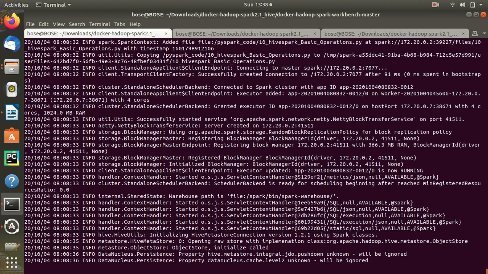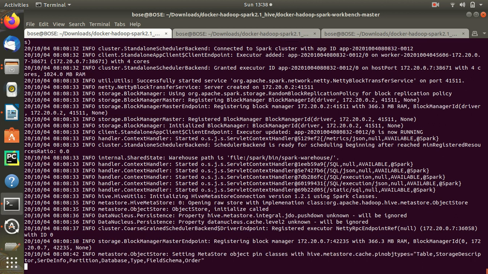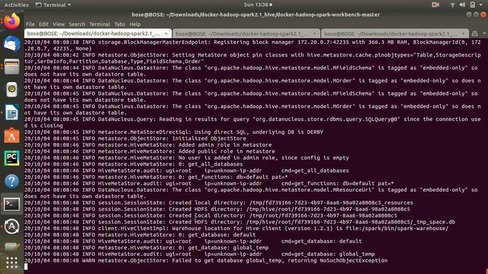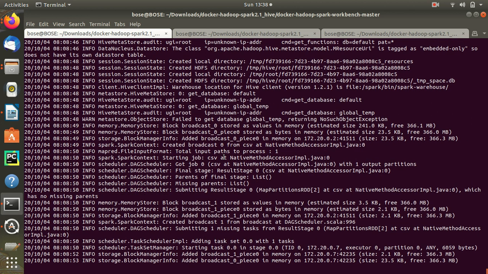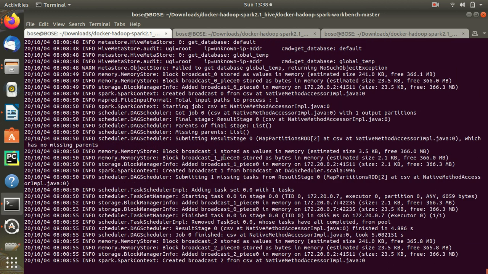So let's see what it does. Ideally, all these details, slowly I will start explaining what all these lines are and what this means. Another thing I wanted to make clear while it is running, see this Hive, is that the Hive metastore can be two ways.